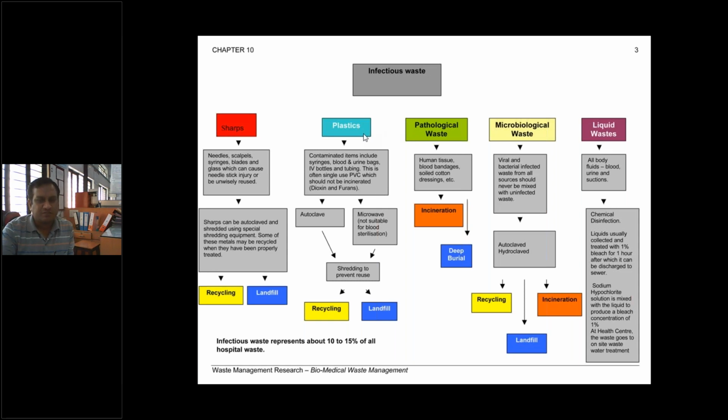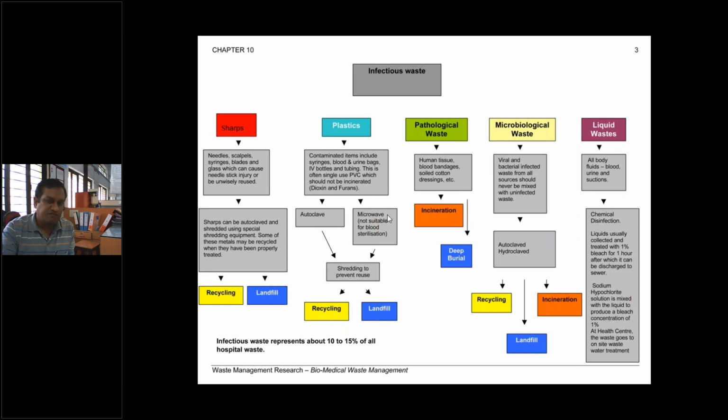Then for the plastics, we know that some items like syringes, blood and urine bags, IV bottles for saline, and tubing, etc. are the different examples where plastics are used. So plastics can be treated through autoclave for disinfection at high temperature and pressure, or they can go through the microwave for disinfection purposes, but microwave is not suitable for blood sterilization, right?